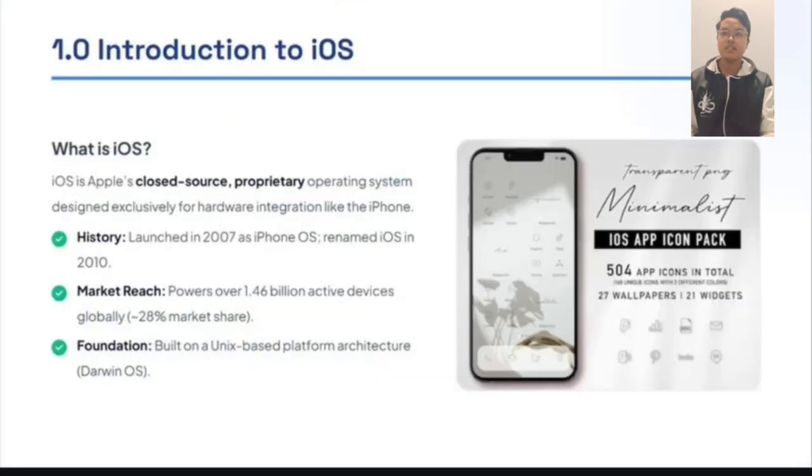What is iOS? iOS is Apple's closed source proprietary operating system designed exclusively for hardware integration by iPhone. History: launched in 2007 as iPhone OS, renamed iOS in 2010. Market reach: powers over 1.46 billion active devices globally, around 28% market share. Foundation built on a Unix-based platform architecture from Darwin OS.